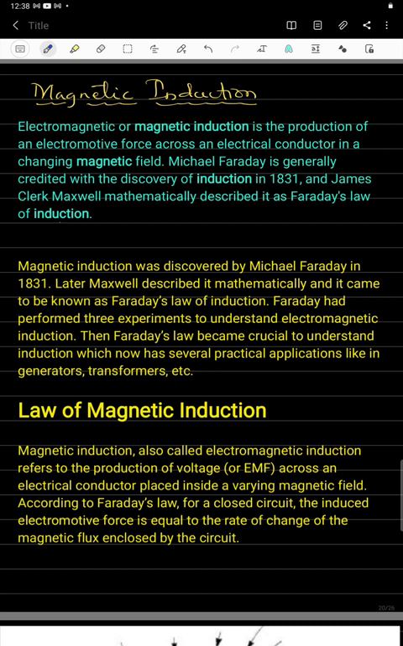Up to here we have studied that if a current carrying conductor experiences a magnetic field, as we studied by Biot-Savart's law, the current carrying conductor has a magnetic field surrounding it. So here the current is changing, and the magnetic field is produced due to that current.